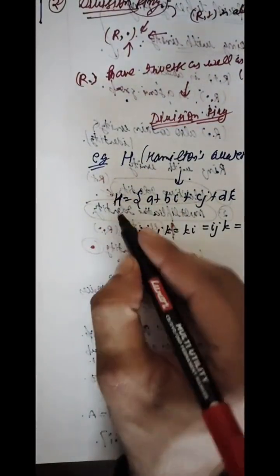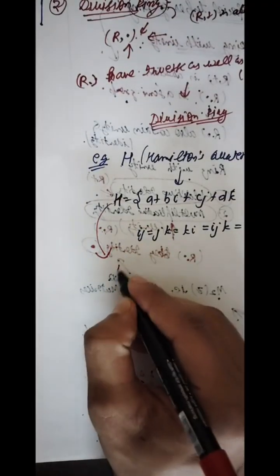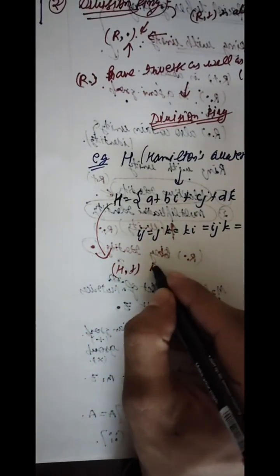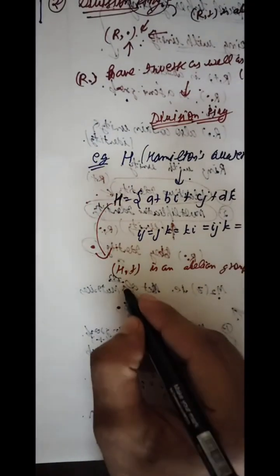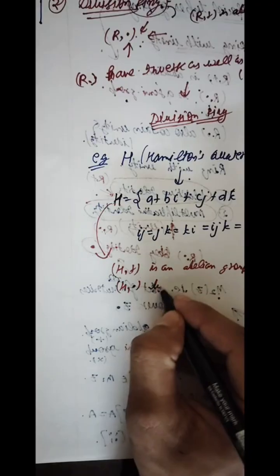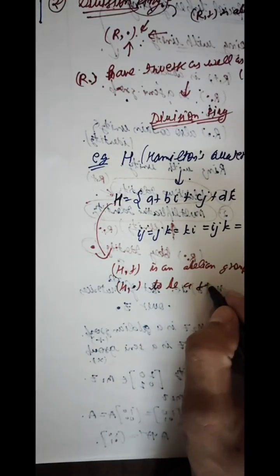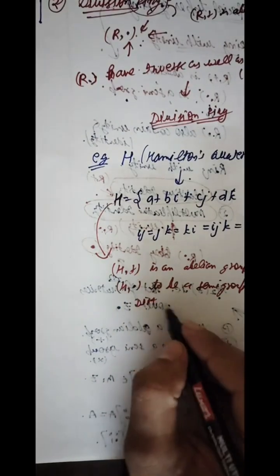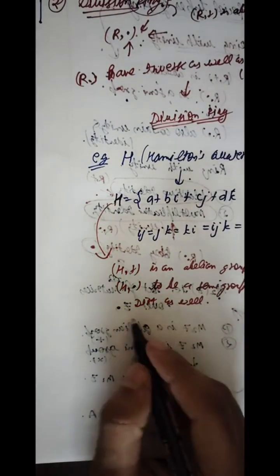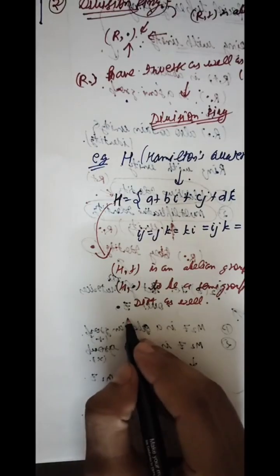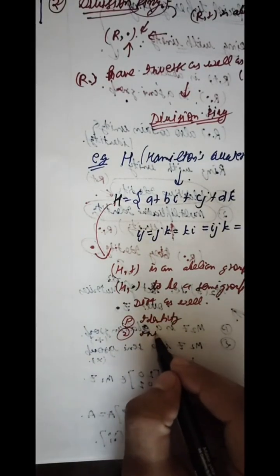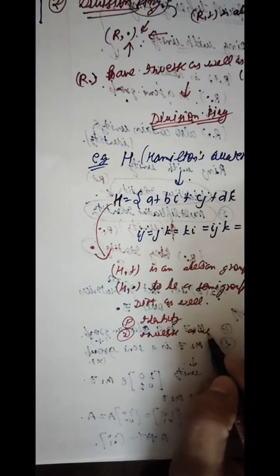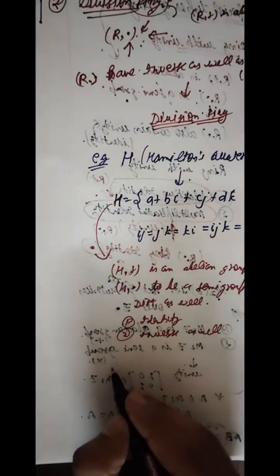We can easily prove it. In order to prove this a division ring, first we have to prove that H positive is an abelian group, H dot is a semi group, distributive must also be obeyed, and in order to become a division ring, the two things, identity and inverse, as well. So students, let's do this question.